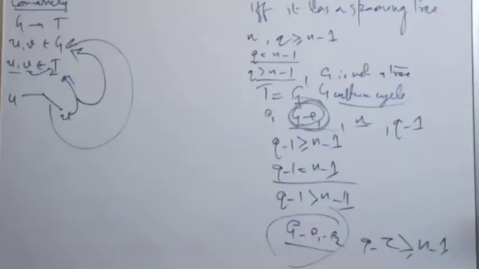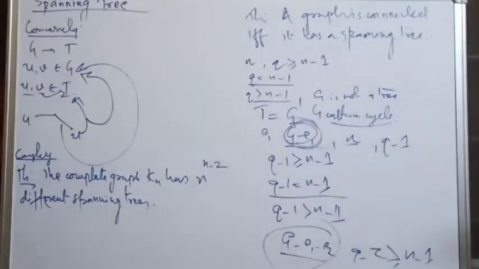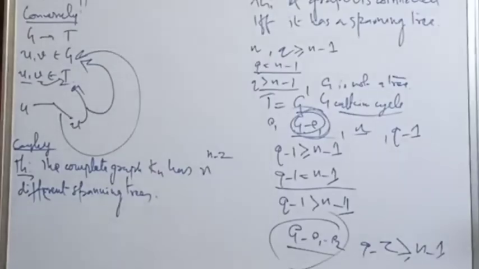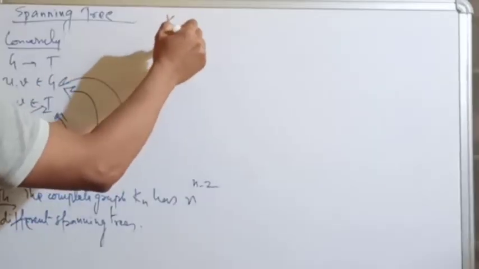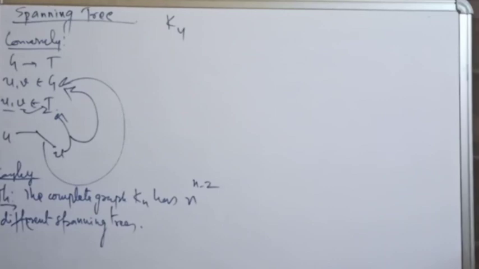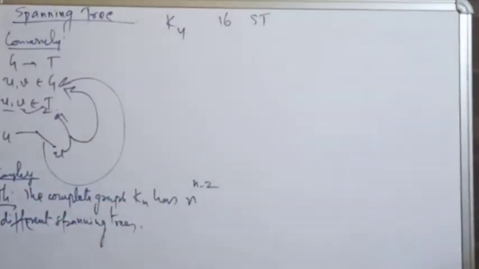There is one theorem. I want you all to try to prove this theorem. Okay. Now I want to give you some examples. You know K4. It is a complete graph with 4 vertices. This K4 has 16 different spanning trees.